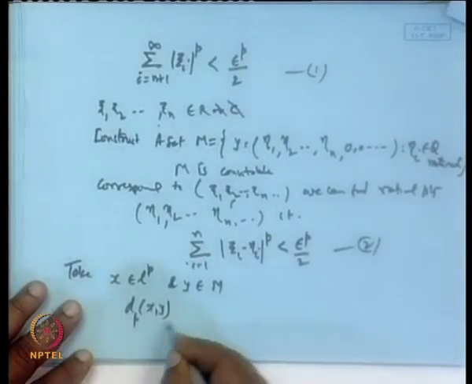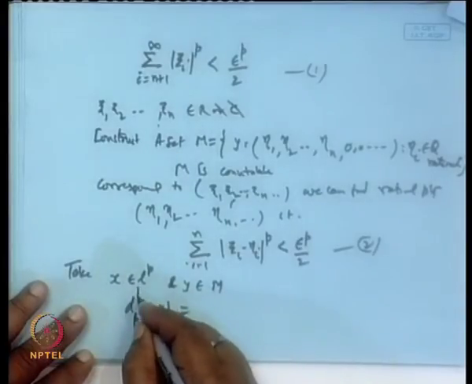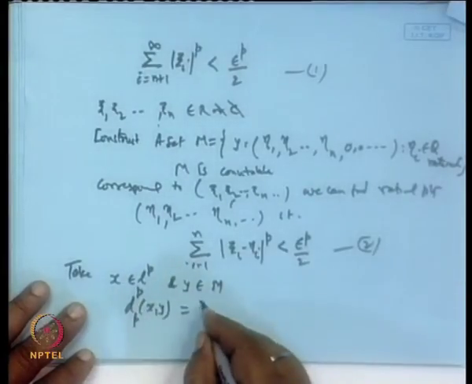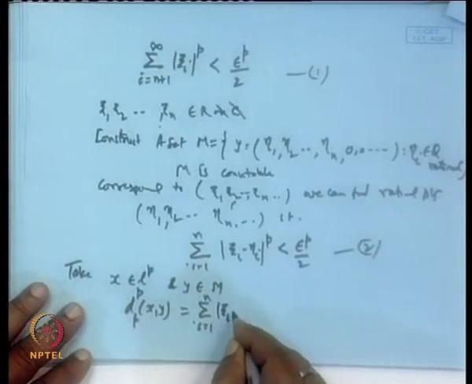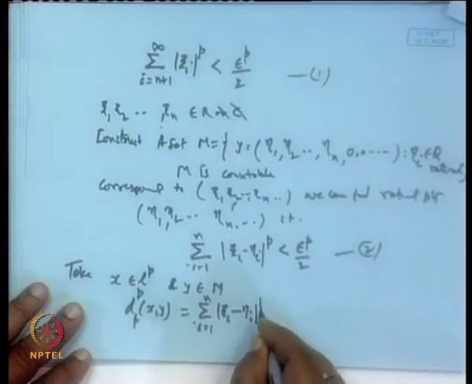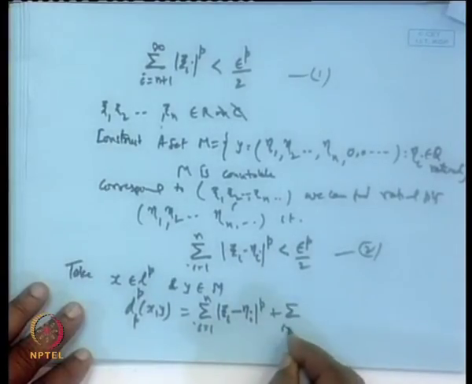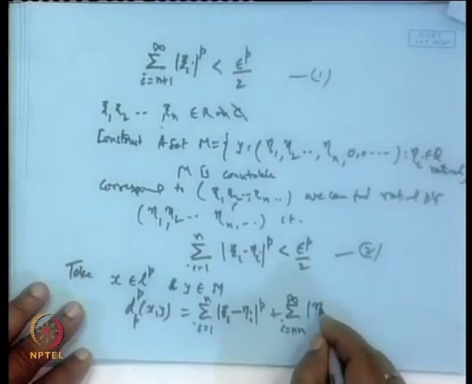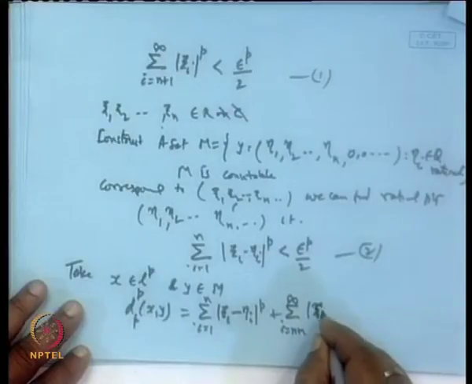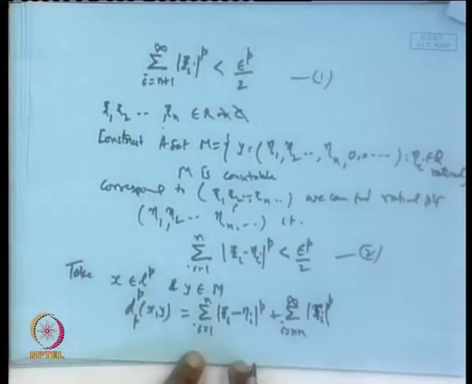By definition, it is the sum over i equal to 1 to n of mod of xi i minus eta i power p, plus the sum over i equal to n plus 1 to infinity of mod of xi i power p, is it not?